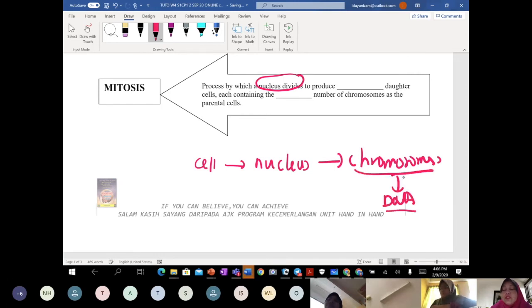On the chromosome there's DNA. So that's why during synthesis, DNA will duplicate. So the mitosis process means the nucleus divides to produce how many daughter cells? Yes, obviously 2 daughter cells, each containing how many chromosomes, class? If teacher has 46, how many will my daughter cells have? Also the same number. The keyword is same: the same number of chromosomes as the parent cell.